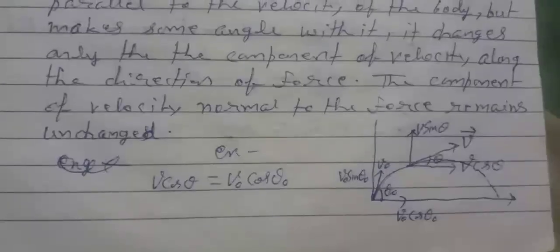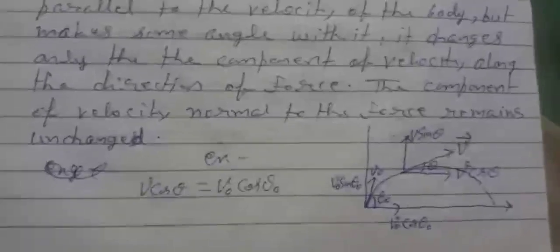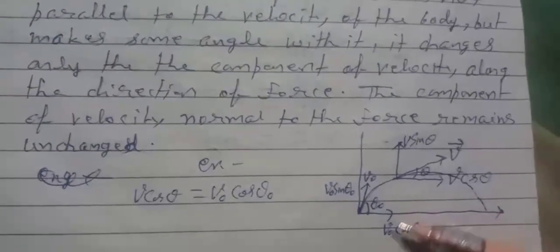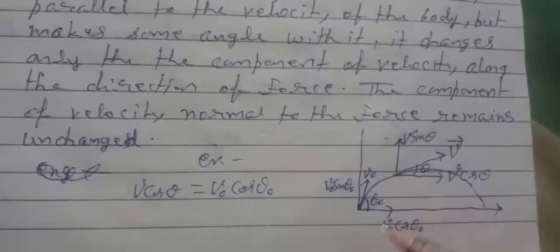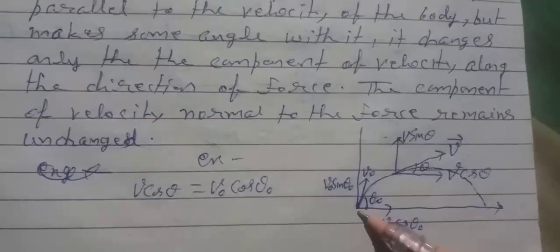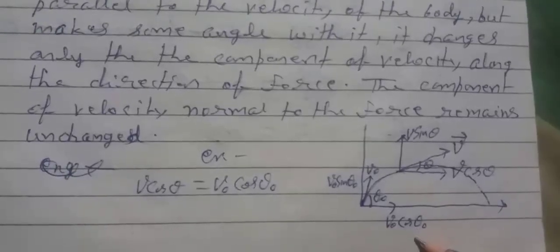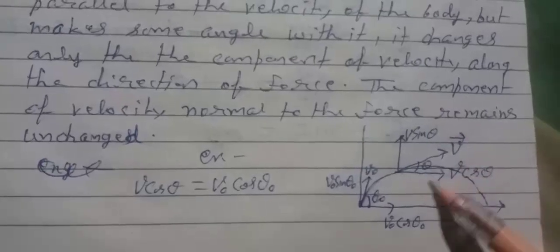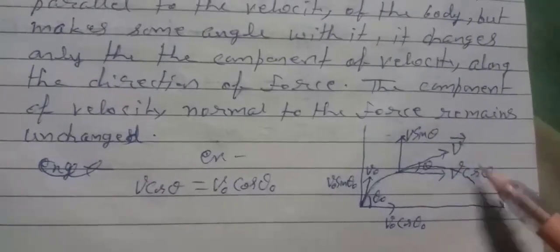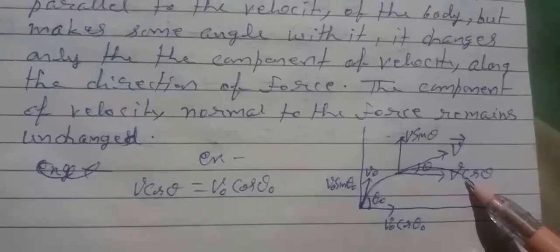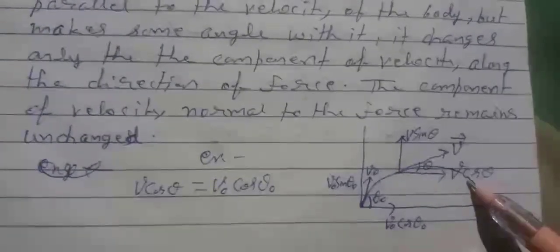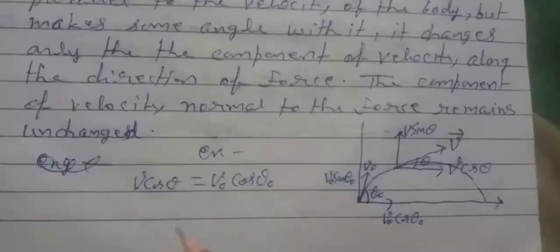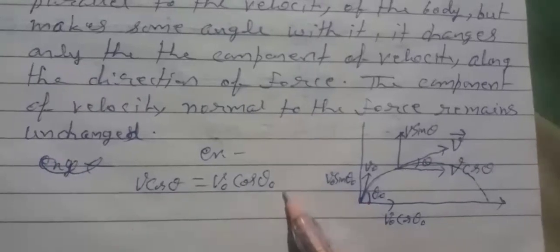Example: in the case of projectile motion, no force is acting along the x direction. The x direction velocity at the point of projection is v naught cos theta naught, and after some time when its velocity becomes v vector, its x component is v cos theta. But there is no force along the horizontal direction, so the velocity should not change. So we have v cos theta equals v naught cos theta naught.